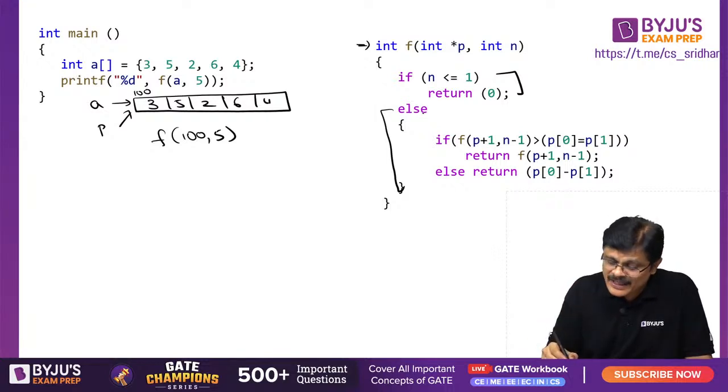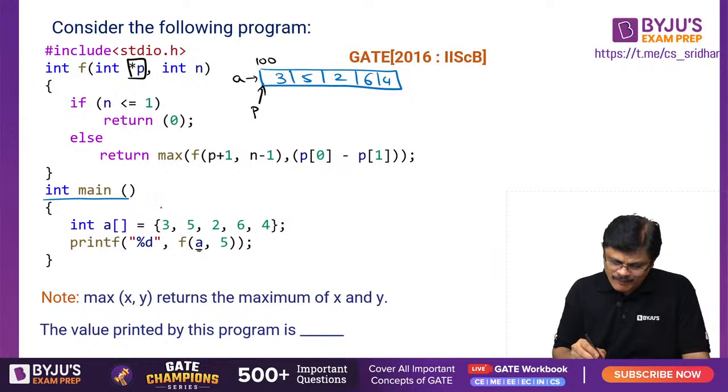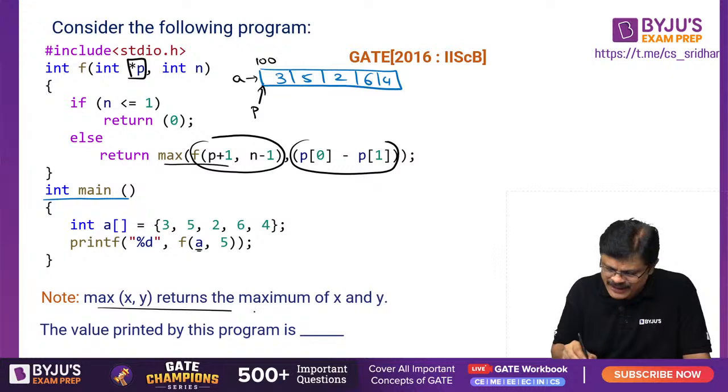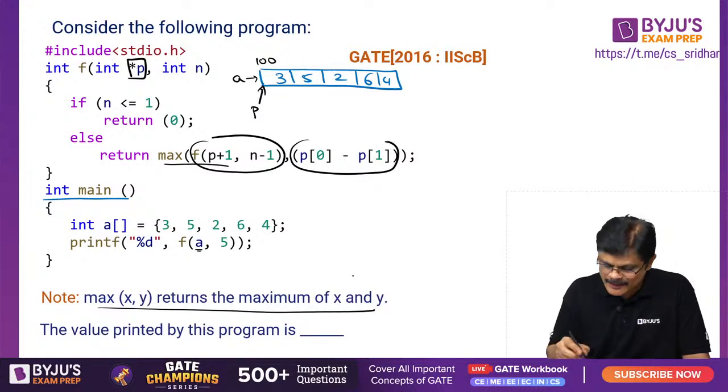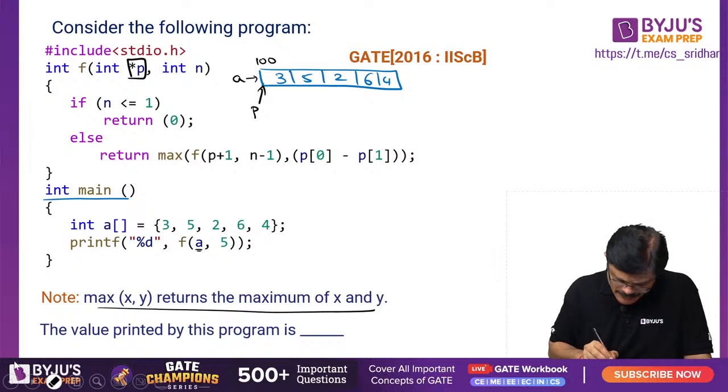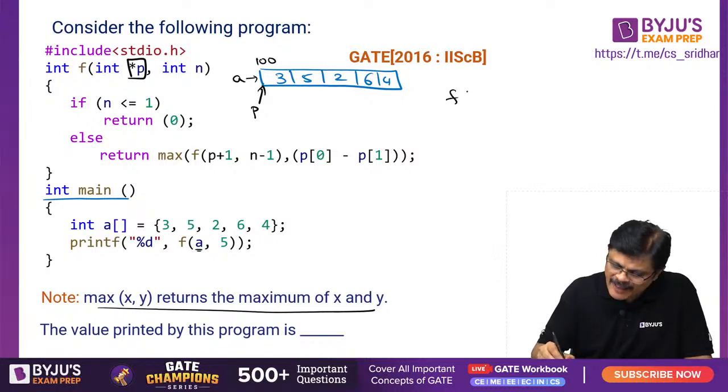Now look here, because the n value, that is size, is greater than 1, the second part gets executed. If you observe, the original problem was the maximum of these two. He has not given the code for this, sir. He just said that maximum returns the maximum of those two values. Here, whatever is the maximum of f(p+1, n-1) and p0 minus p1.